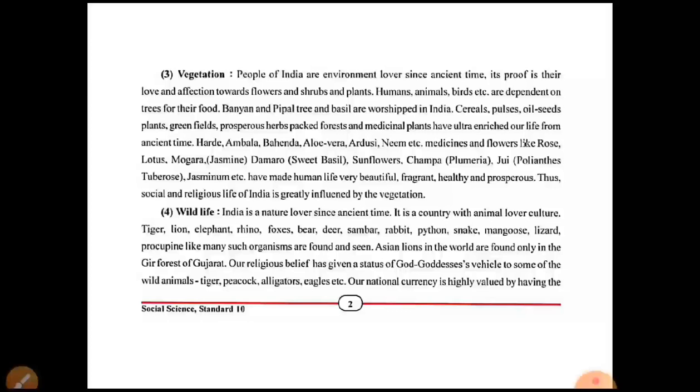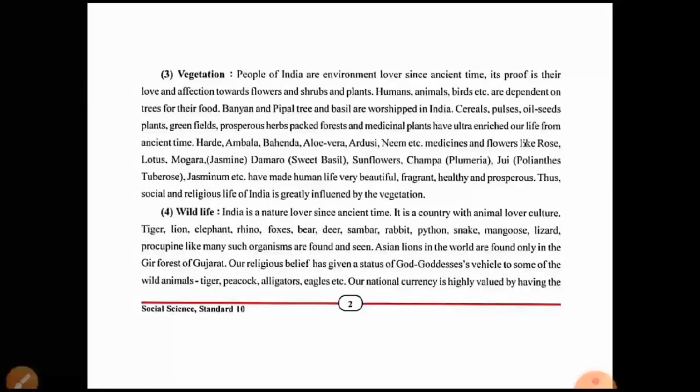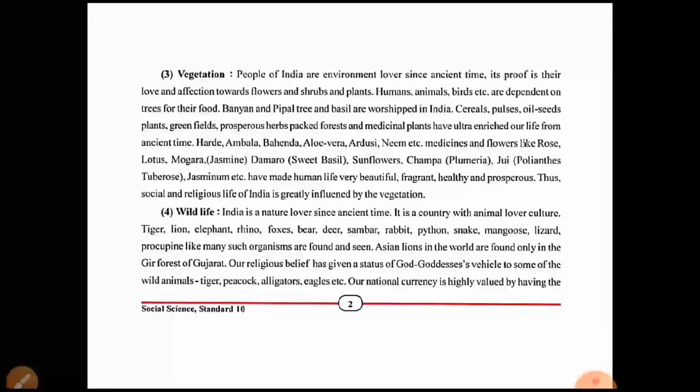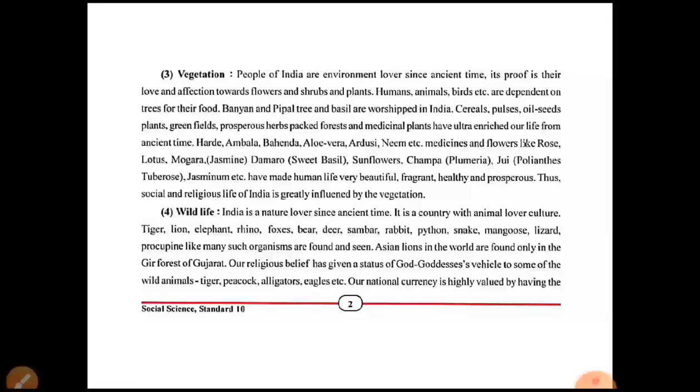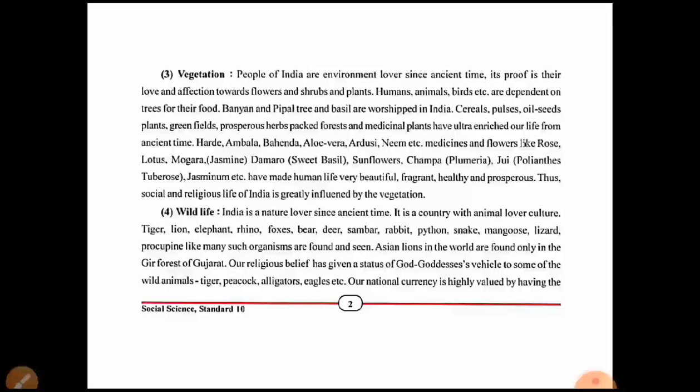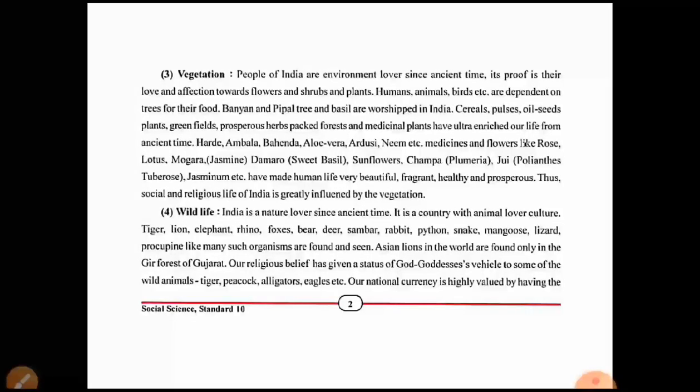Some medicinal plants were also used by ancient people: haldi, amla, bhendi, aloe vera, adusa, neem, etc. Flowers like rose, lotus, mogra, jasmine, damaro, sweet basil, sunflower, champa, plumeria, jui, polianthes, tuberose and jasminum have made human life very beautiful, fragrant, healthy and prosperous.